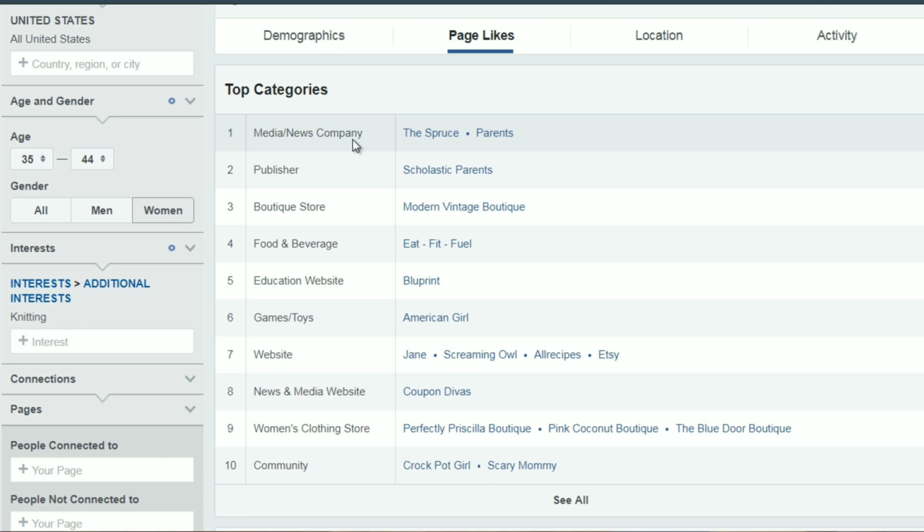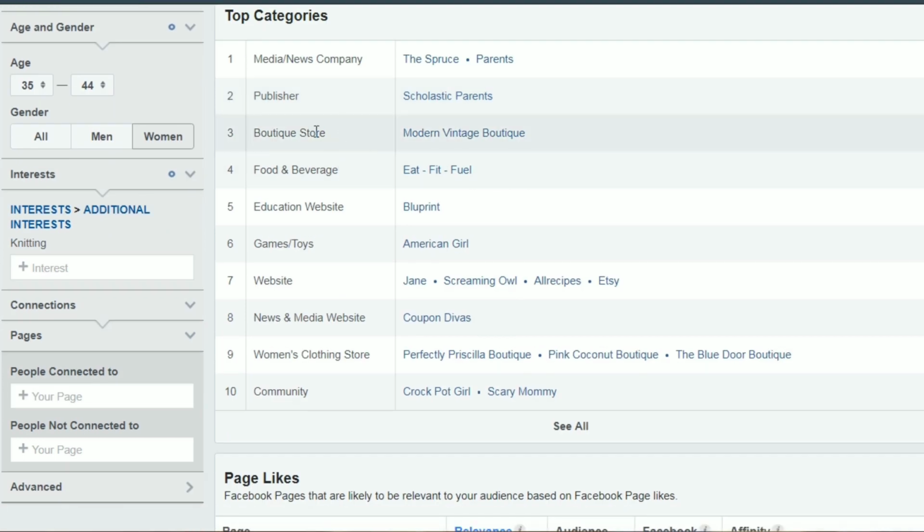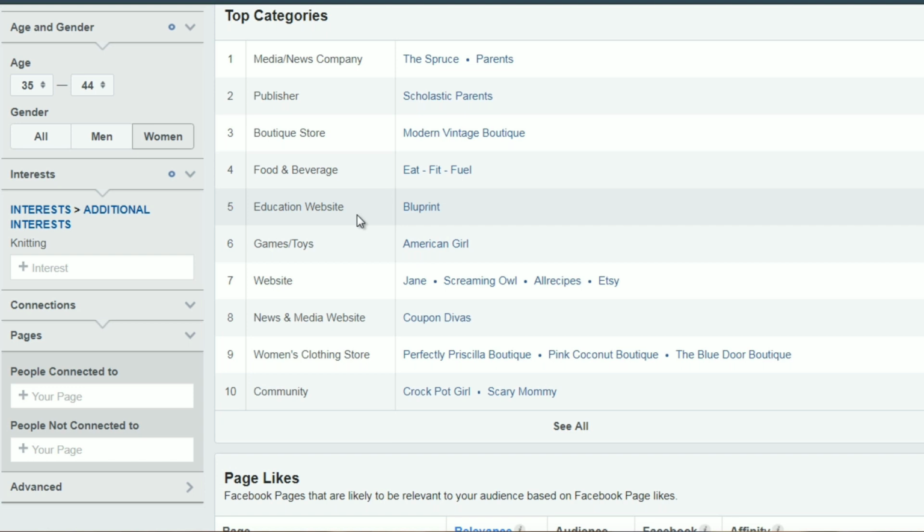So for example, what media or news company do they listen to or look at? What are they interested in terms of publishers? It says boutique stores. What do they go to in terms of shopping? What do they eat? What do they drink? What education websites do they go to learn something about knitting, maybe?